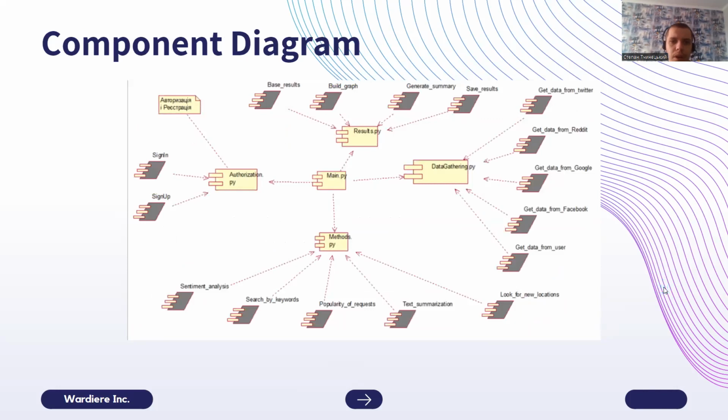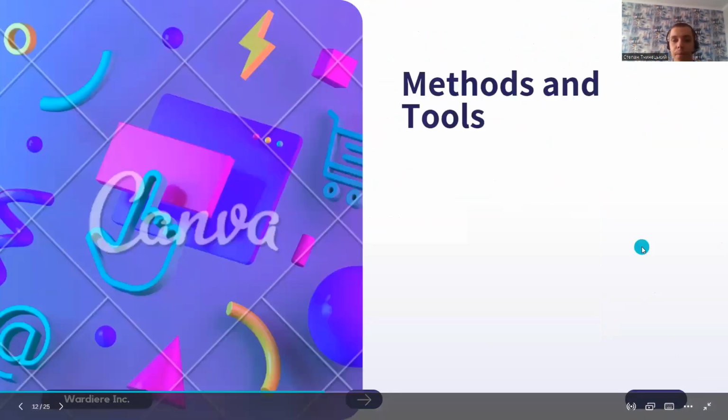So here's the component diagram. That's how it looks on the physical side. Here's the main.py that controls everything. That's like our main program. It can gather data, accumulate results, use different methods, and authorize users on our platform.